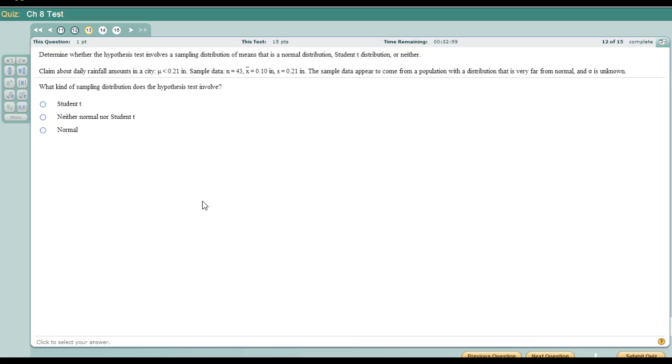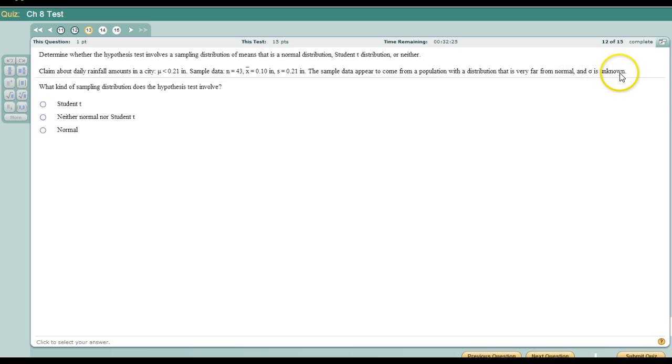Alright, so for this one, we're trying to determine whether we have a Z or T distribution or neither. We got a claim about a mean, so that's Z or T for sure. Sample data, we got 43 in our sample, that's important. There's our sample mean, there's our sample standard deviation. The sample appears to come from a population with a distribution that's very far from normal. It's very skewed. Well, that doesn't matter because our sample size is 43, so that makes up for that.